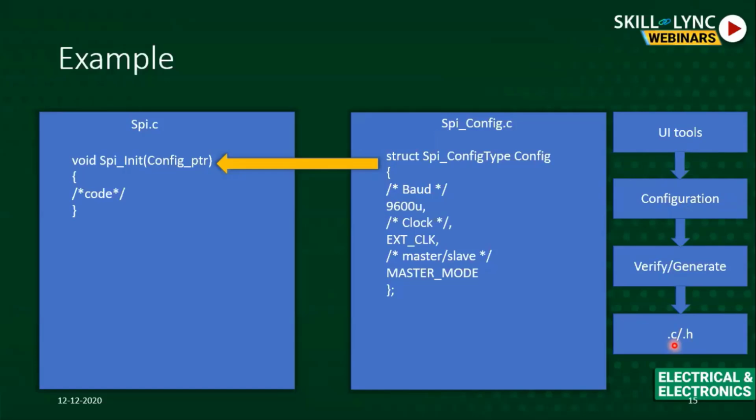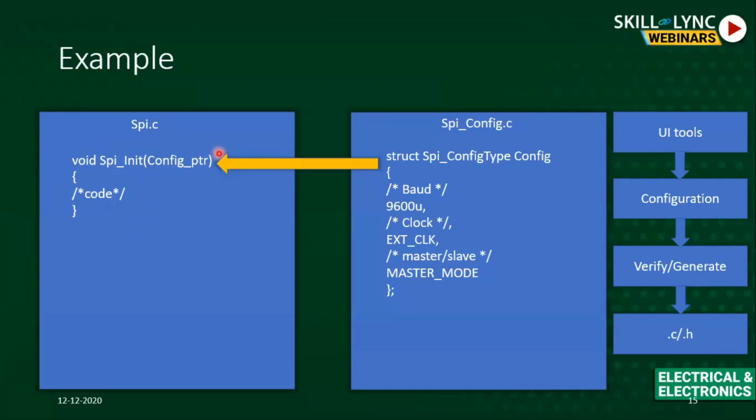If you see the testing phase, it is the same. In the case of unit testing, I'll consider a single function. If I'm doing unit testing for SPI init, I'll only test SPI init. I'll not test any other functions. If you have an internal function called from SPI init, I will not test that function. So when I say unit testing, one function is a unit for me. I'll test only a particular function.